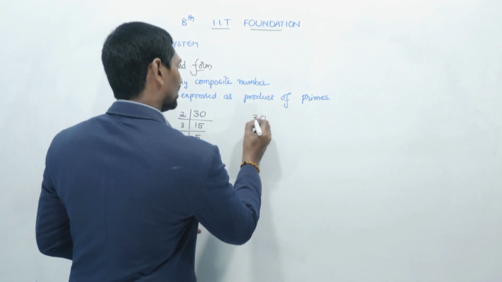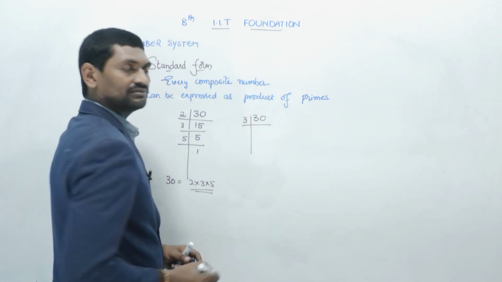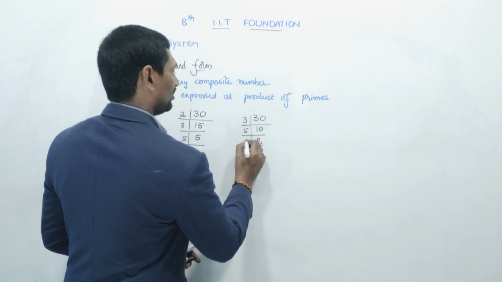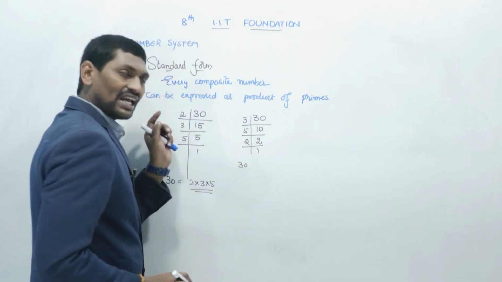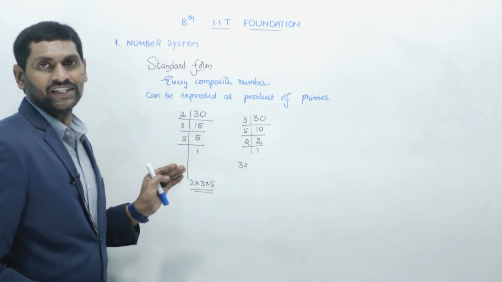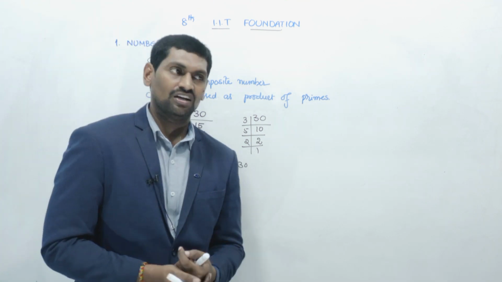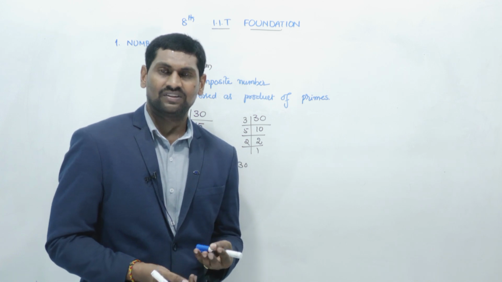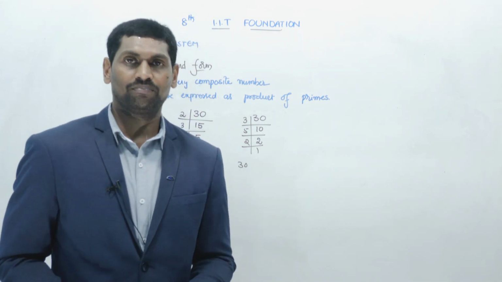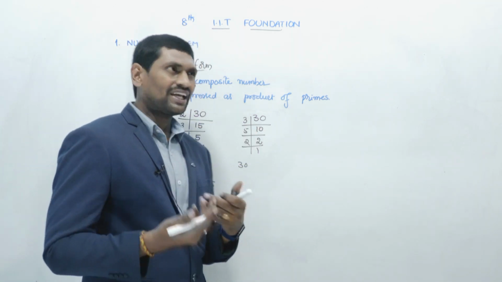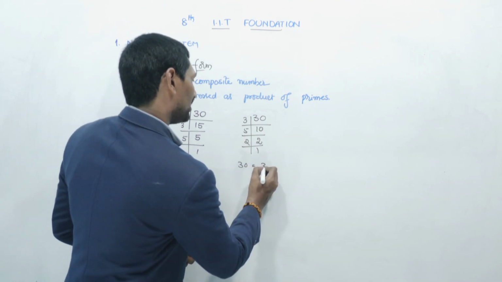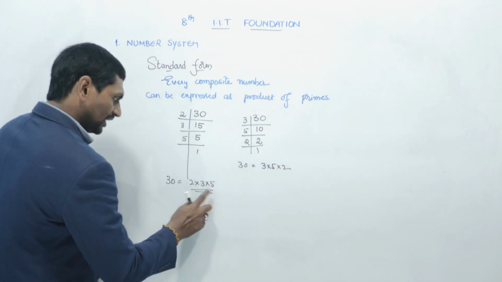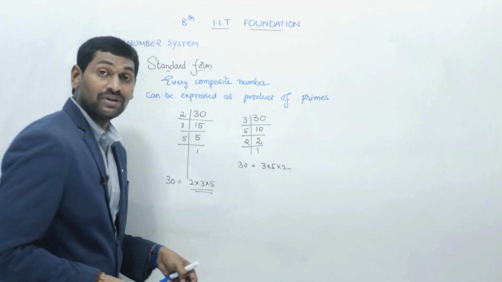The same number 30 I can take directly as 3 tens are 30. Now 5 twos are 10, 2 ones are 2. So here first I have taken 2 table, then 3 table, then 5 table. I have followed one order, but we need not follow the order to find the prime factors. There is no rule to follow the order every time. Some people can do it like this: 30 is nothing but 3 into 5 into 2. 2, 3, 5, the same numbers are here.